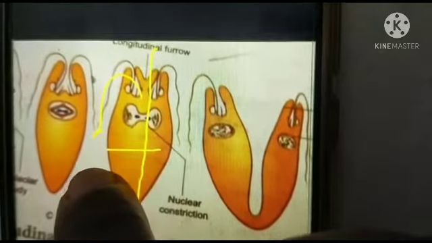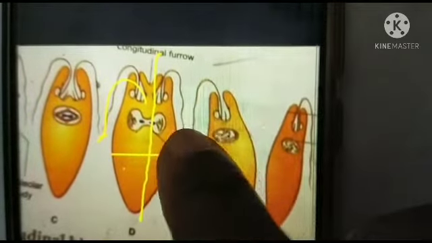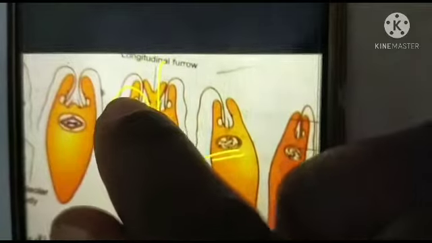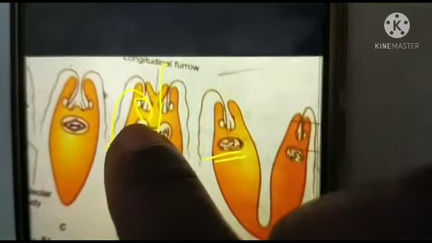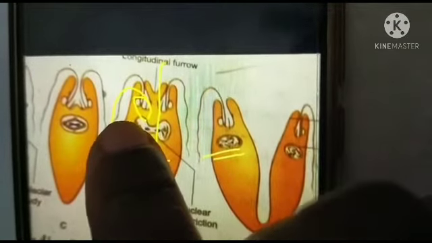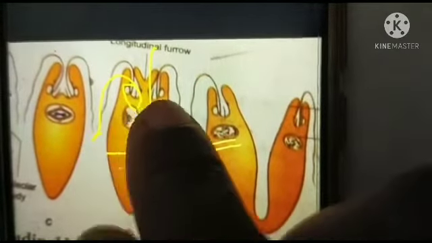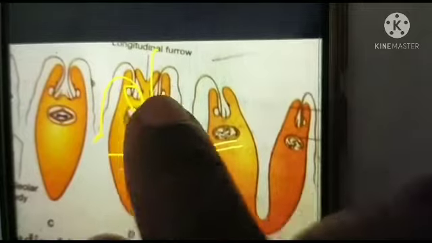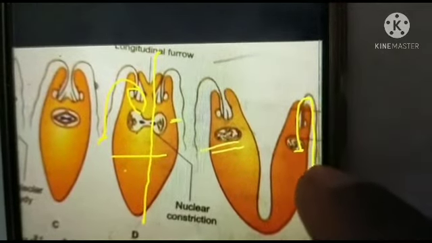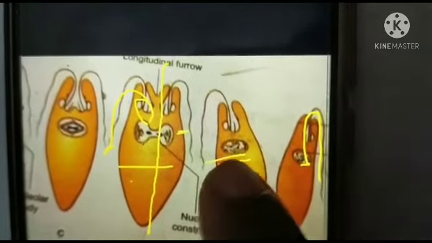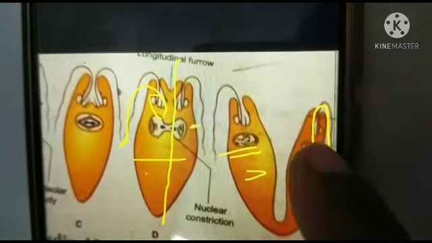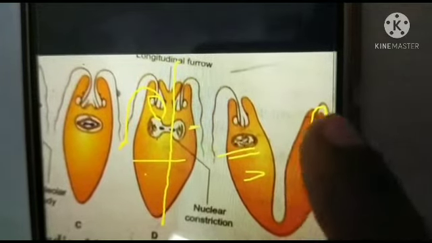In flagellates, the flagellum is usually retained by one of the daughter cells, whereas in the parental cell, the basal granule is found near the flagellum. The basal granule is divided into two. The new basal granules form the flagellum in the other daughter cell. As I told you, the flagellum is retained by one daughter cell, and in the other daughter cell, the new basal granule forms the flagellum.